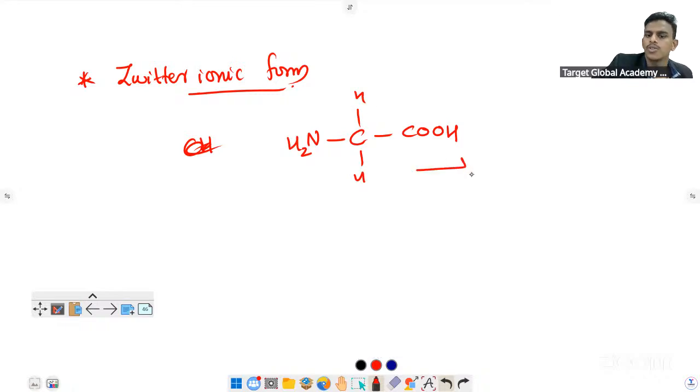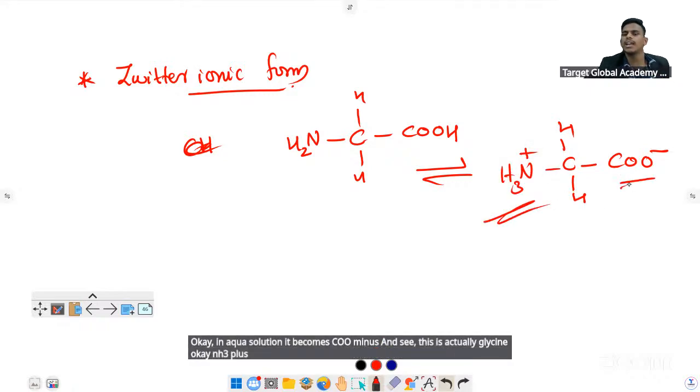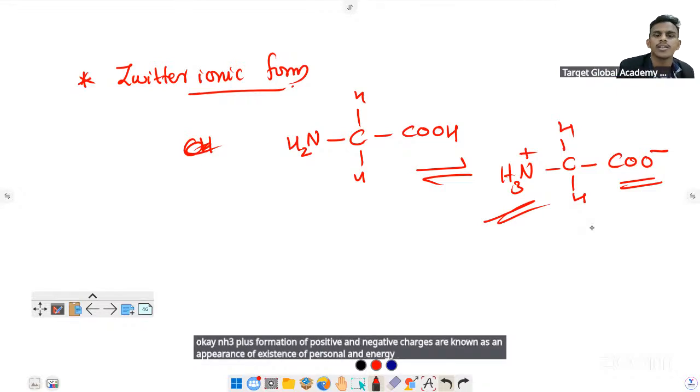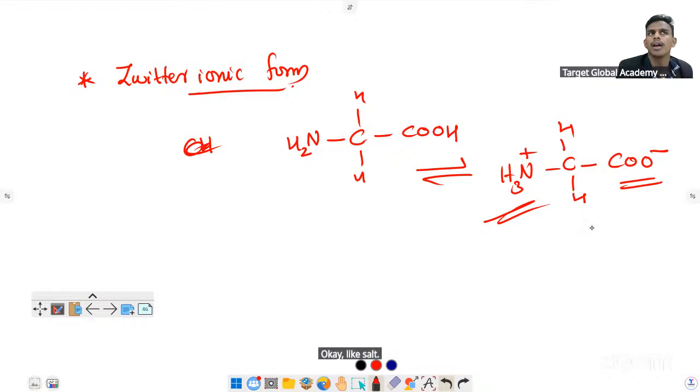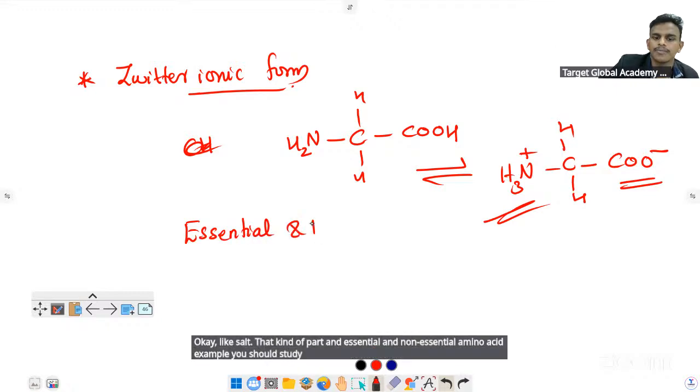In aqueous solution, it becomes COO minus and NH3 plus. This is glycine. The existence of positive and negative charges in a simple molecule is known as a zwitterion, like a salt. Also study essential and non-essential amino acids.